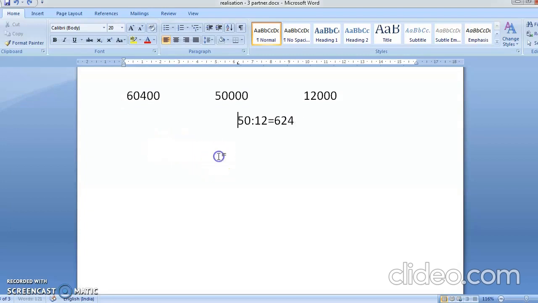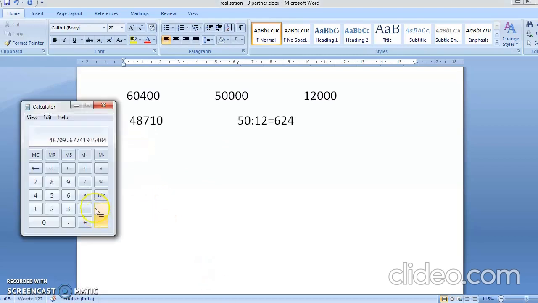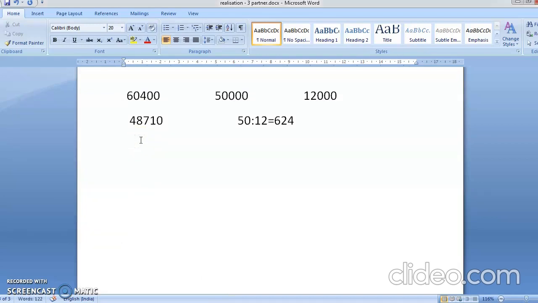So creditors will get 48,710, and the other person will get 60,400 minus 48,710. So the loan will get 11,690. Okay, so you'll write here 11,690 will be the loan.